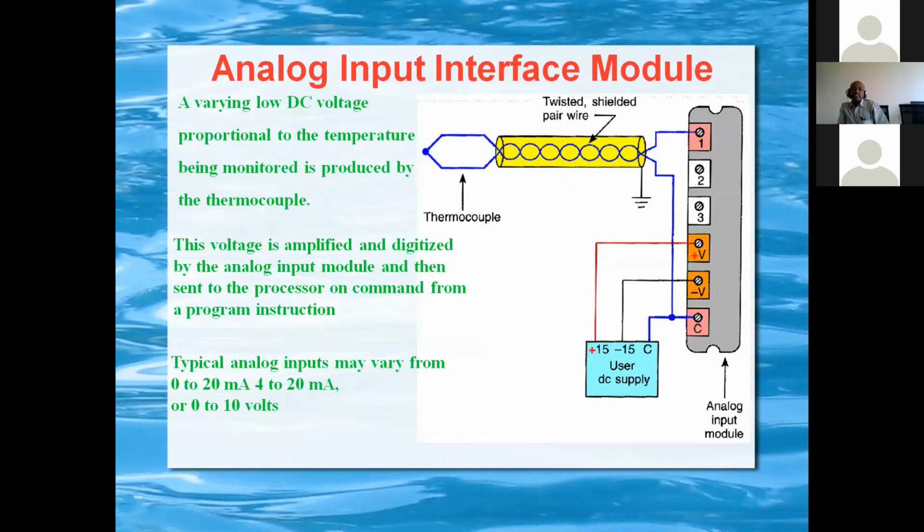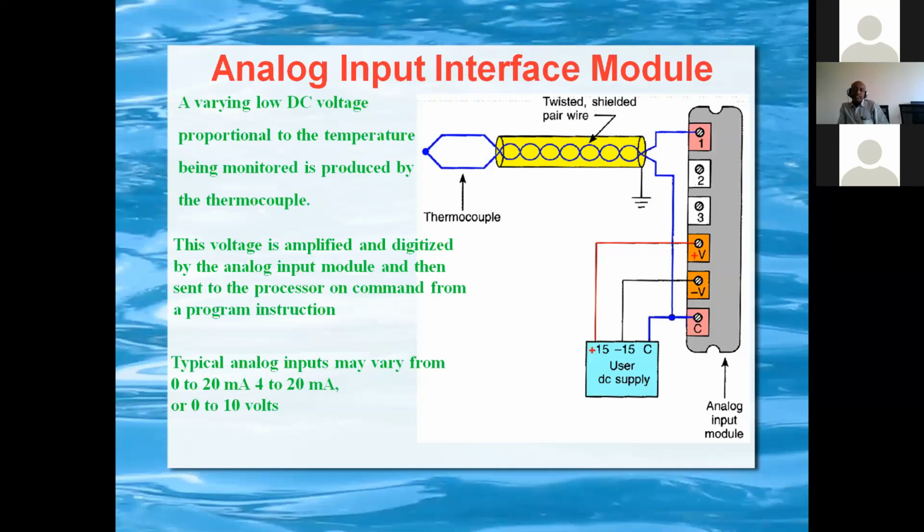So here we can see how the analog input, that is the thermocouple, is interfaced with the analog input module. The thermocouple gives a very low DC voltage, proportional to the temperature, in the form of millivolts.